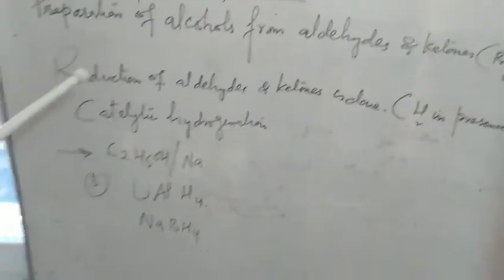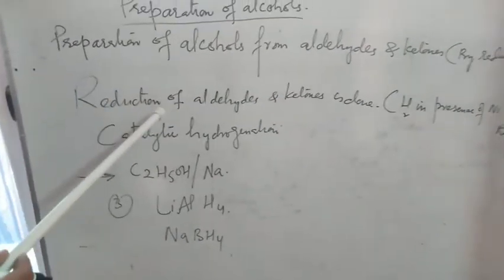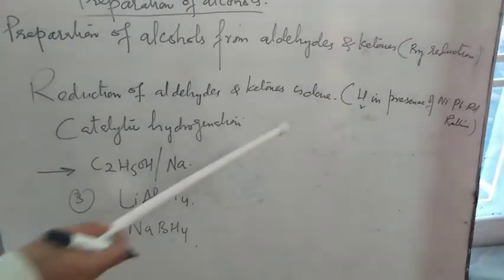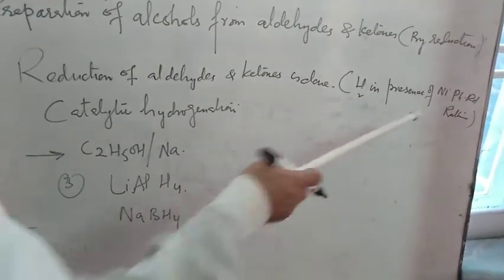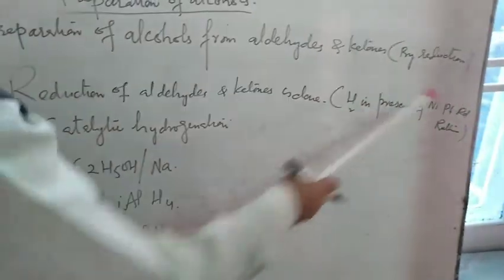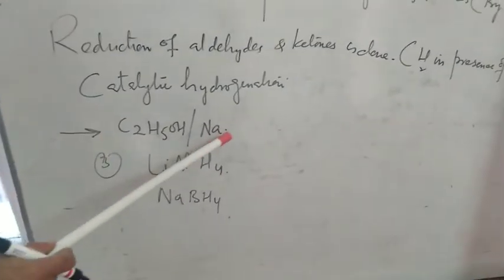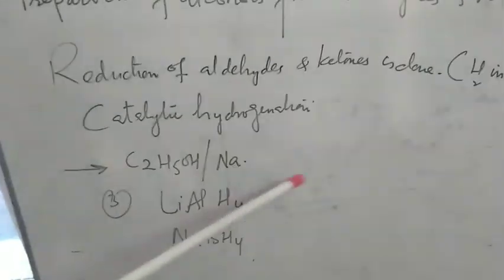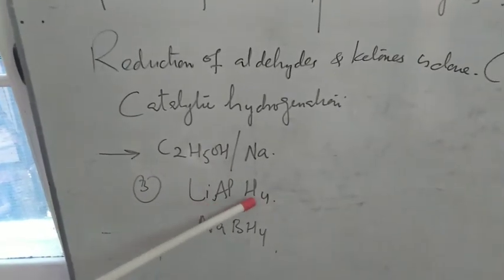Reduction of aldehydes and ketones can be catalytic hydrogenation, that means hydrogen in presence of nickel, platinum, palladium. Number second, you can take ethyl alcohol in presence of sodium. You get the sodium alkoxide and hydrogen will be formed. And lithium aluminum hydride is the best reducing agent, and sodium borohydride.